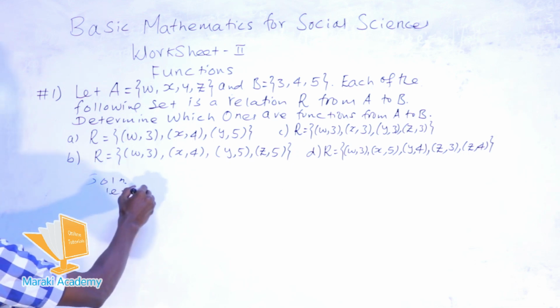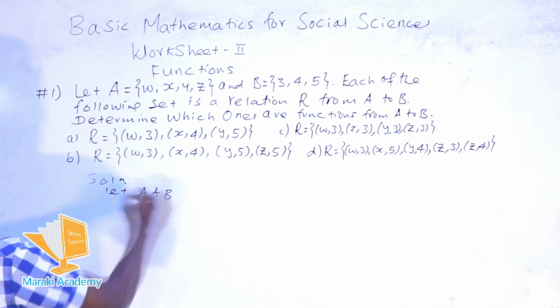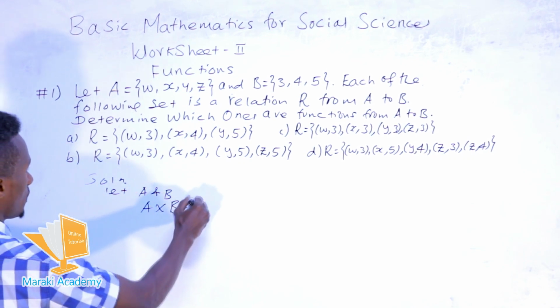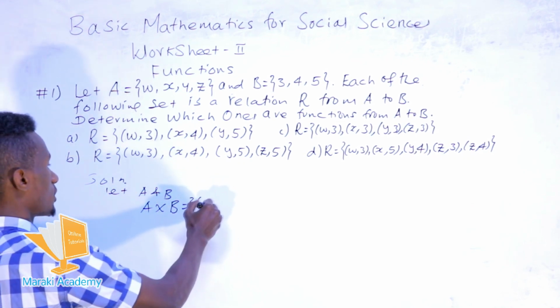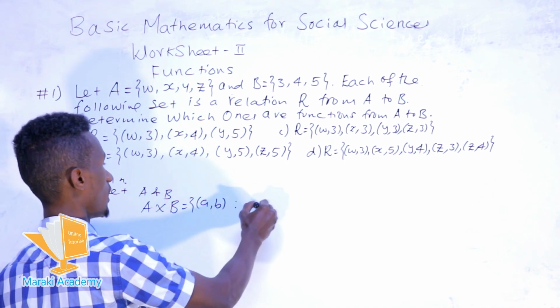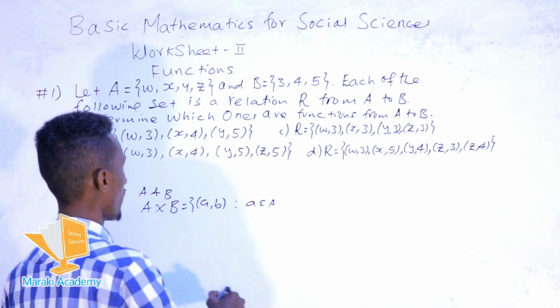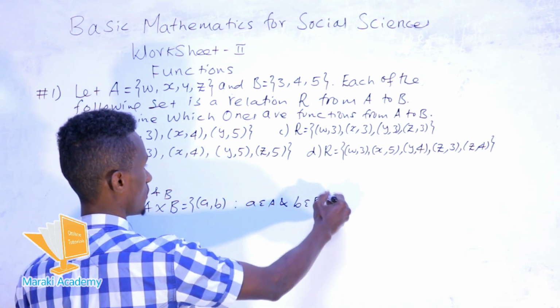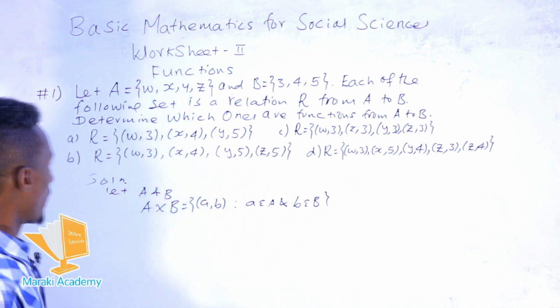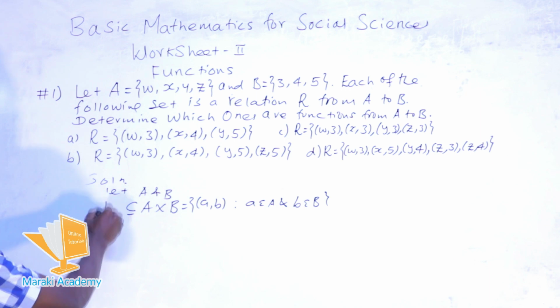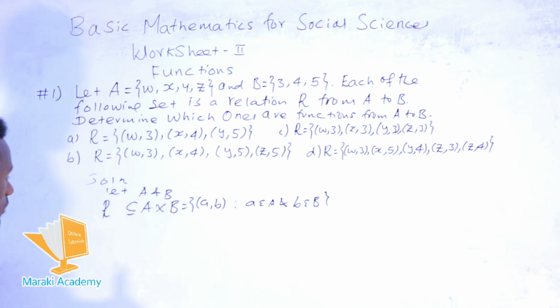Let the sets be A and B. So we form the Cartesian product of two sets, which means the collection of ordered pairs where a must be an element in the set A and b must be an element in B. Any subset of this Cartesian product is said to be the relation R. So we form the relation from A to B.